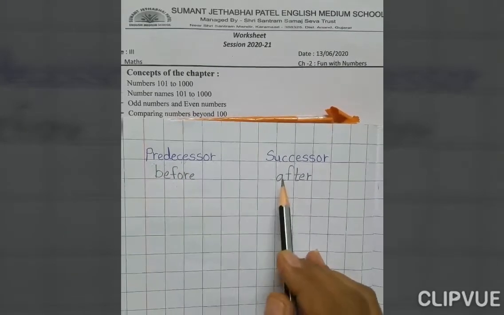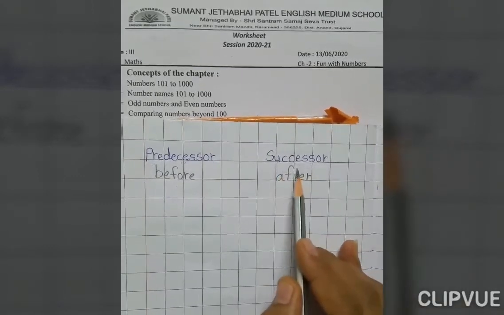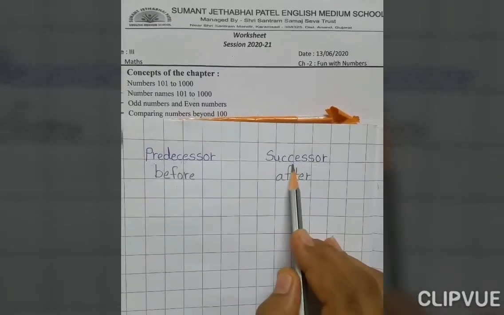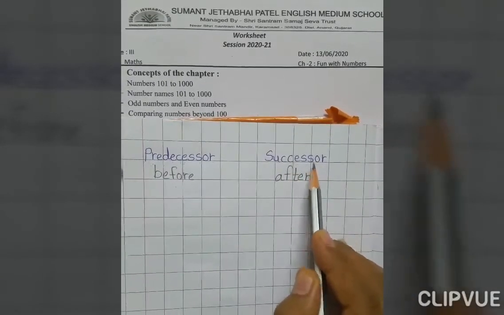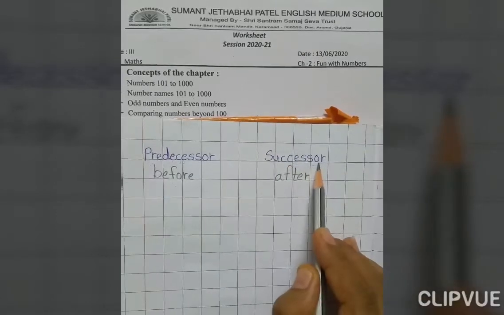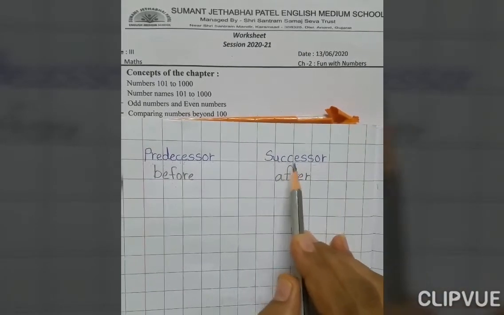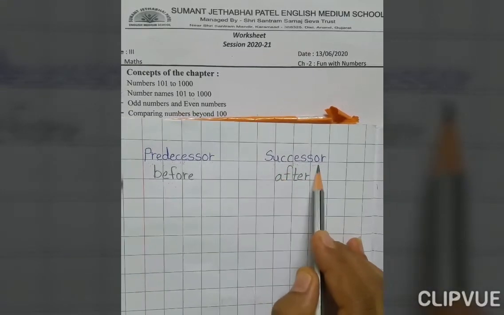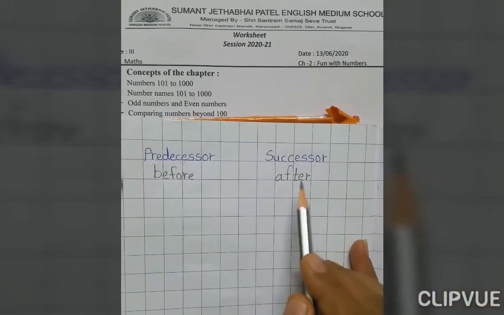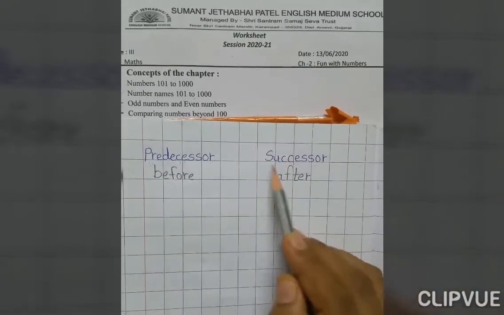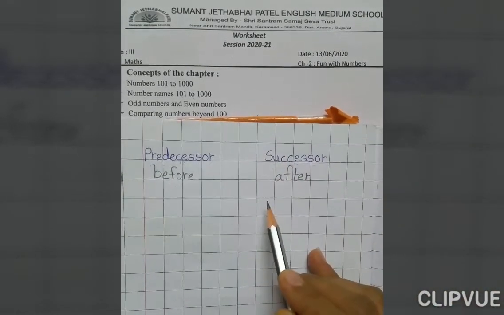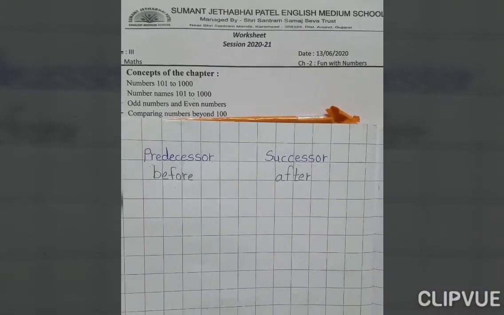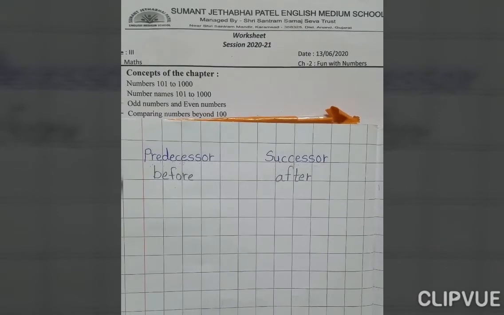Understand? After that is the successor. Another word is successor. S-U-C-C-E, double S-O-R, successor. Again, S-U-C-C-E, double S-O-R, successor. What is the meaning of successor? After number. Okay, first of all, please everyone, write down those words. Okay, now I go ahead to the definition.